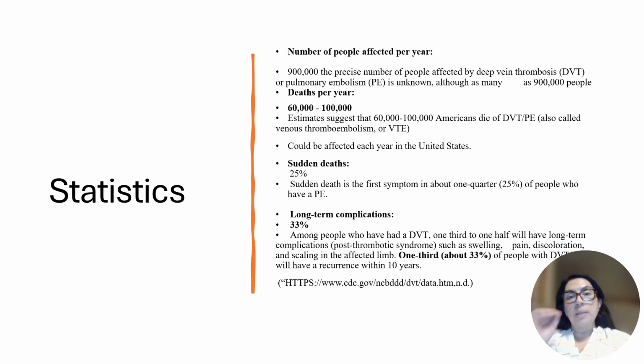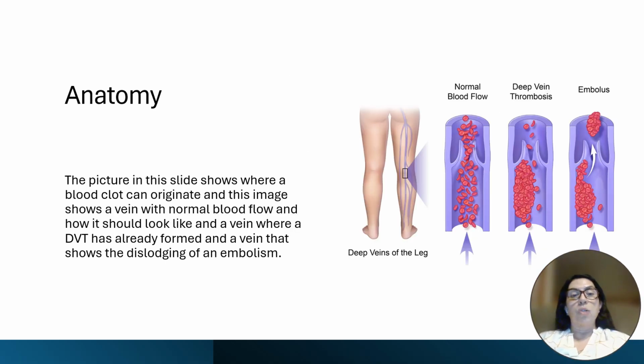These are statistics. It shows the number of people that are affected per year, which is 900,000, and deaths per year, which are 60,000 to 100,000. Sudden death is 25%. A sudden death is the first symptom in about 25% of the people who have a pulmonary embolism. Long-term complications can be about 33%, and that is among people who have had a DVT. One third to one half will have a long-term complication.